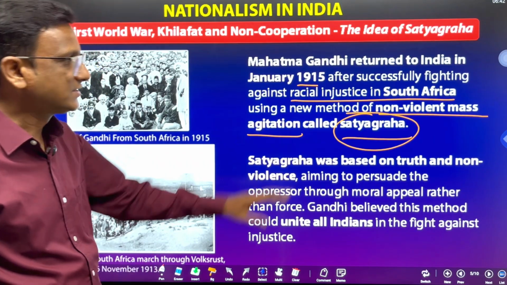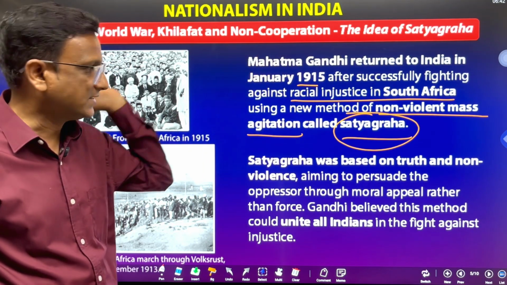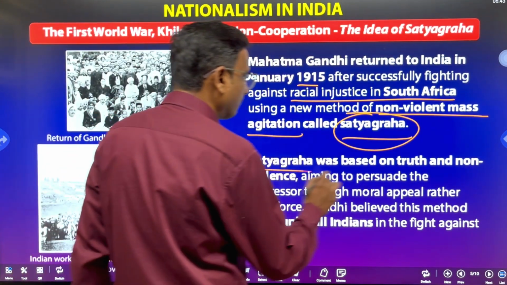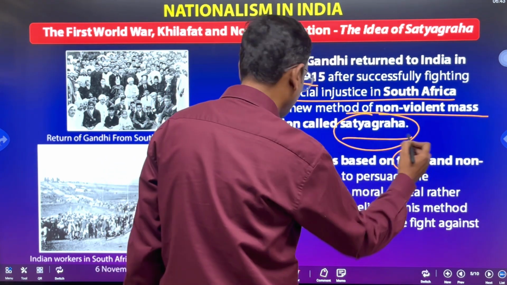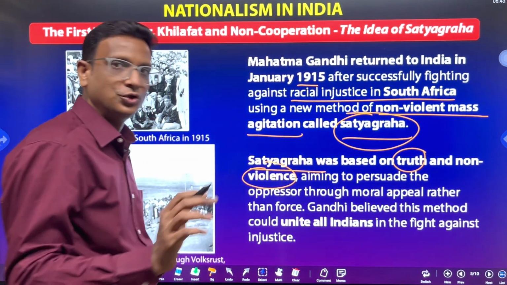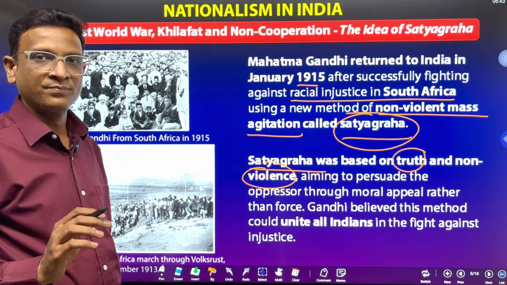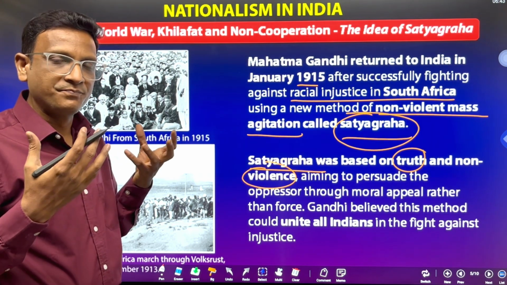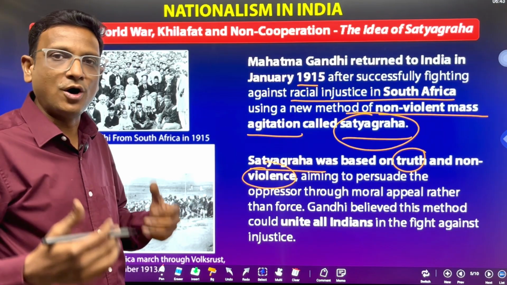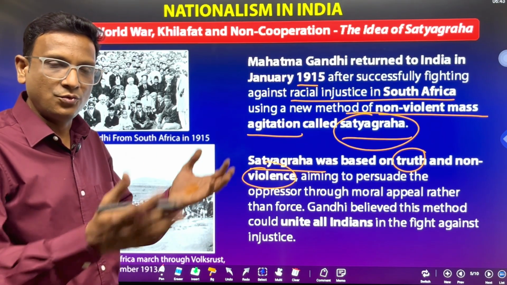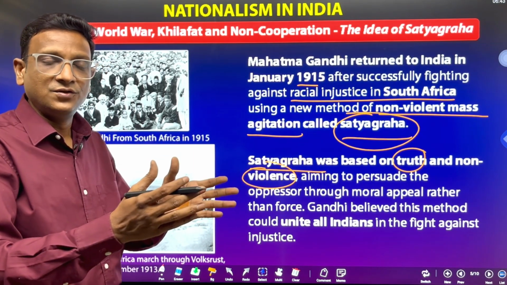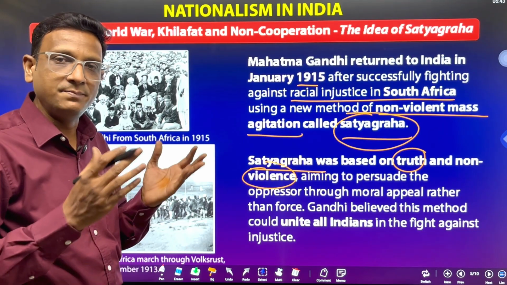Okay. First it was practiced in South Africa, not in India. Satyagraha was based on truth and non-violence. Whatever we would like to convey to our oppressor, to the opponent with whom we are fighting, we convey our idea in a very peaceful way.